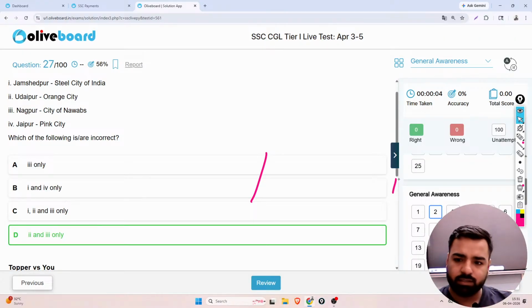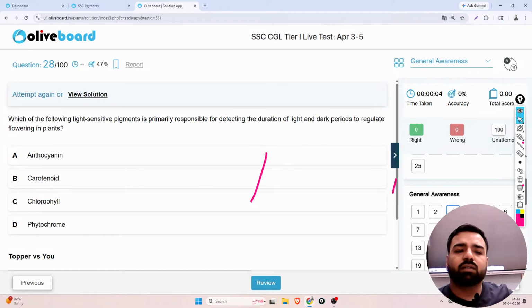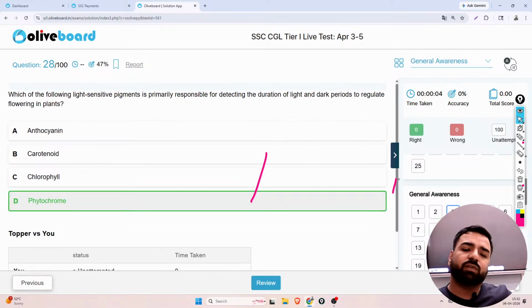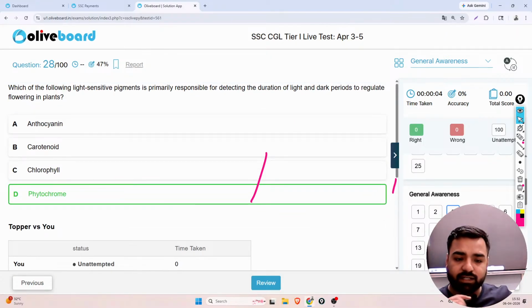Next, what is the next question? The next question is, which of the following light sensitive pigments is primarily responsible for detecting the duration of the light and dark periods to regulate the flowering of plants? See, flowering is linked with florescence, right? But it is not asking about the flowering. It is asking which of the following light sensitive pigments is responsible for detecting the duration of the light and dark periods to regulate the flowering of the plants. That is your phytochrome. So what is the correct answer? The correct answer is option number D.